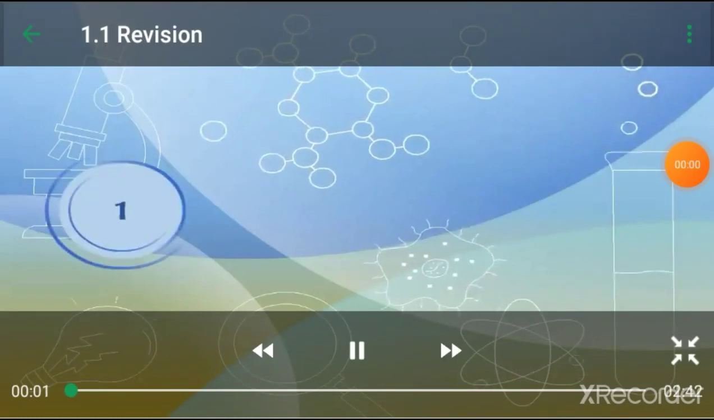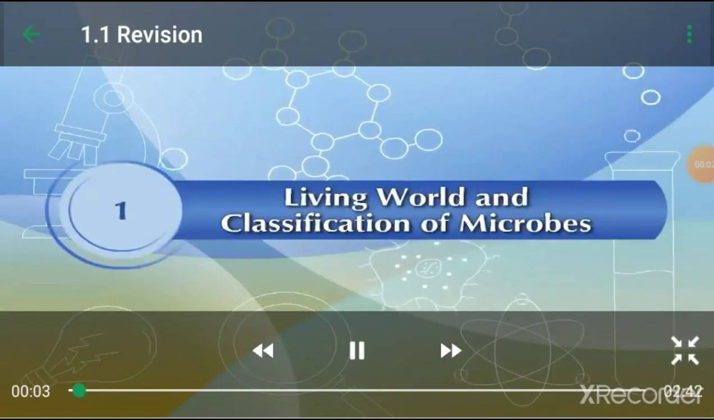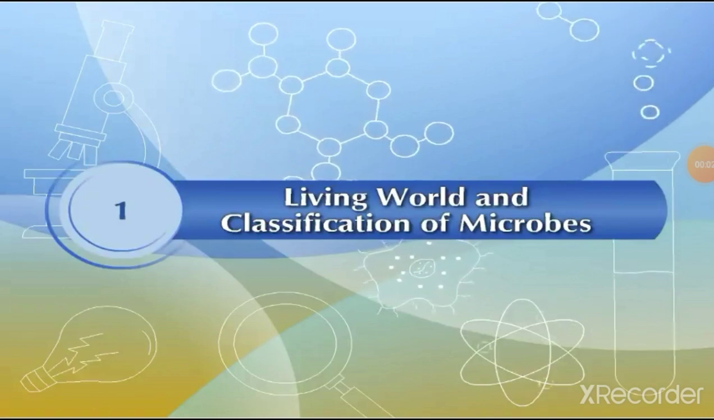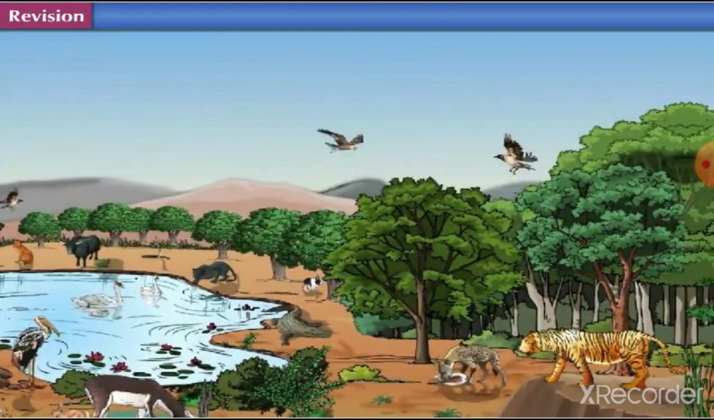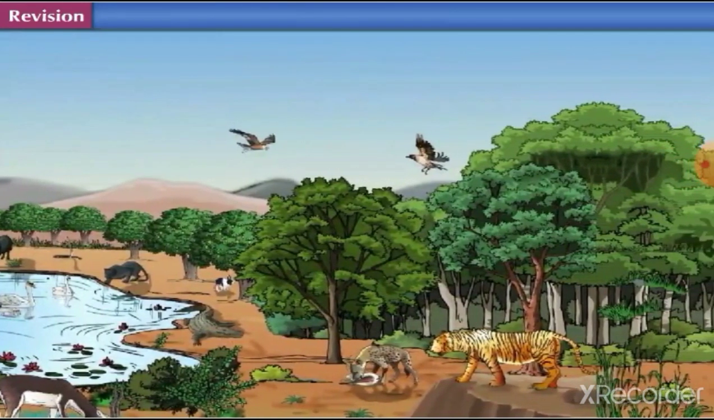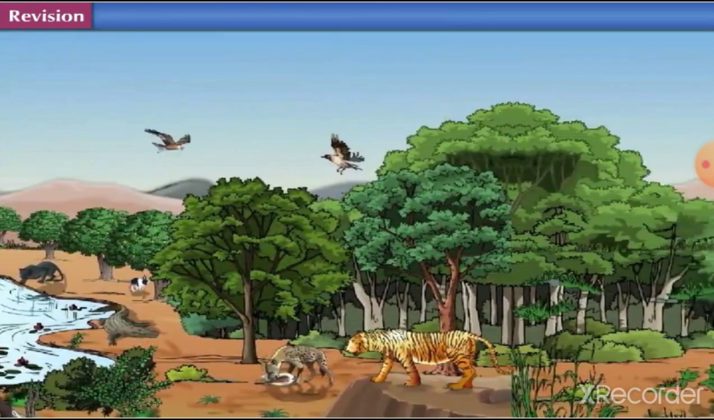Chapter 1: Living World and Classification of Microbes. Revision. Our living world is blessed with wide variety of living organisms.